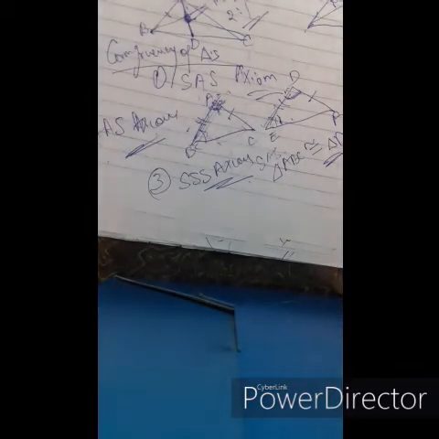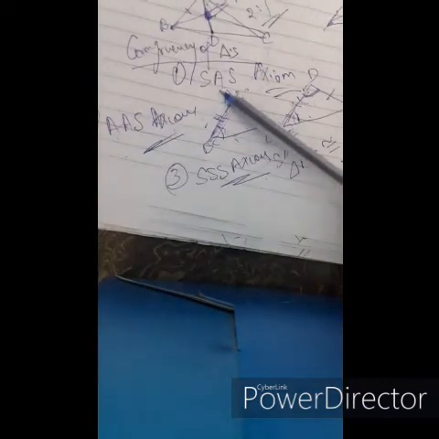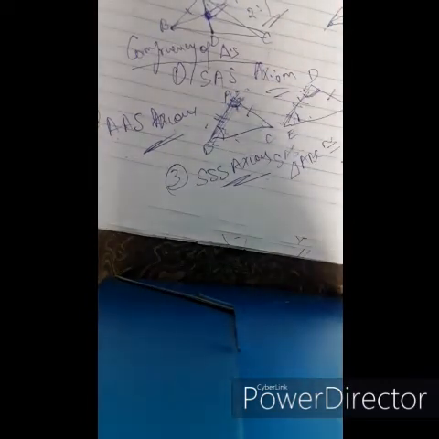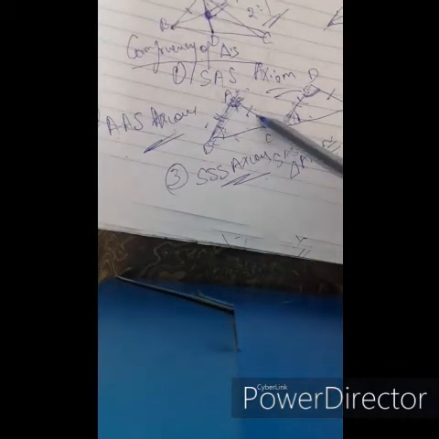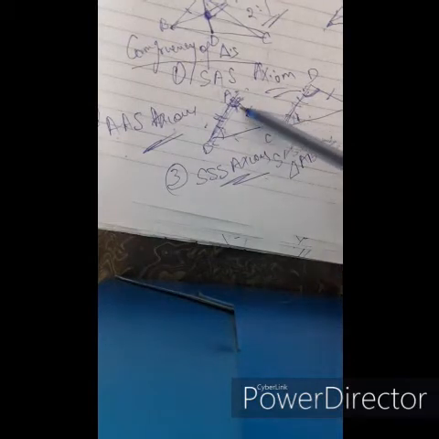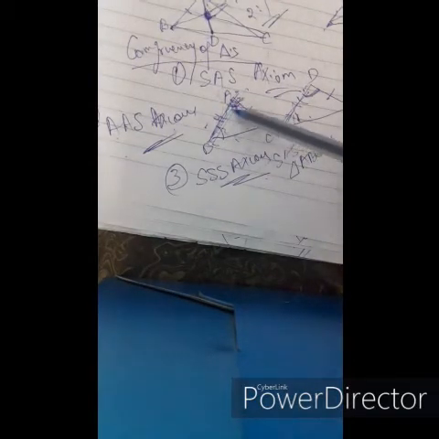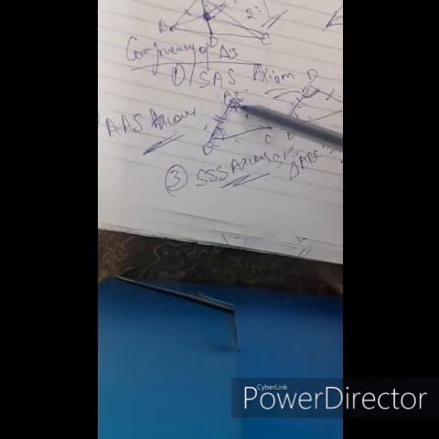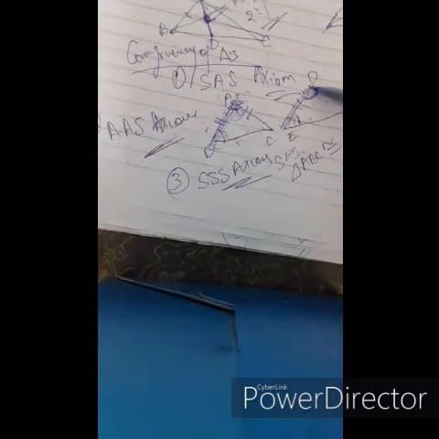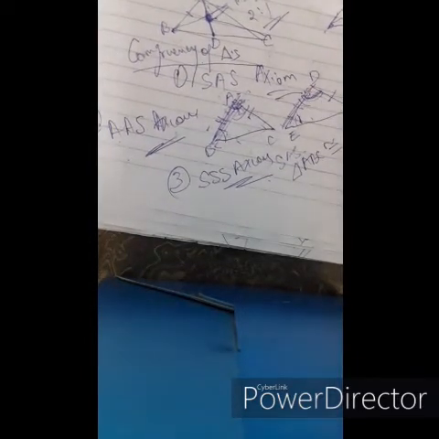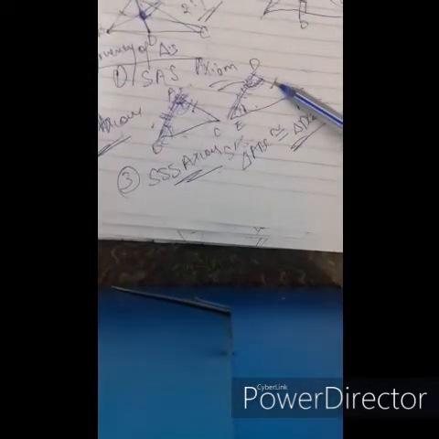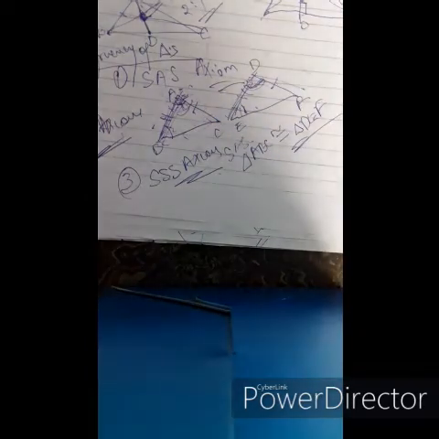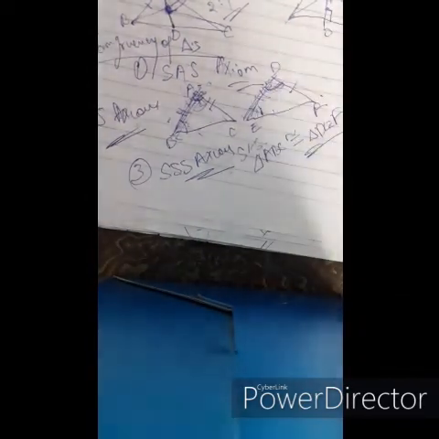So we have seen till now that there are three types of axioms. SAS axiom, side angle side axiom. In this axiom, we have to notify that the two sides of a triangle, AB and AC, and their included angle should be equal to the other two sides of the other triangle and the included angle. That is AB equals DE, AC equals DF, and angle A equals angle D. Then based on SAS axiom, the two triangles are congruent.